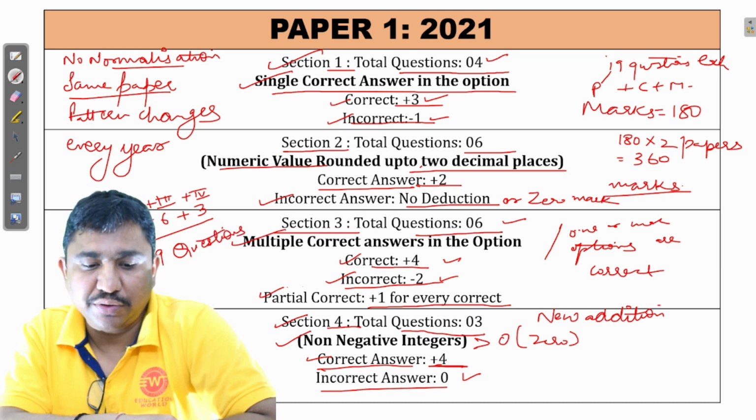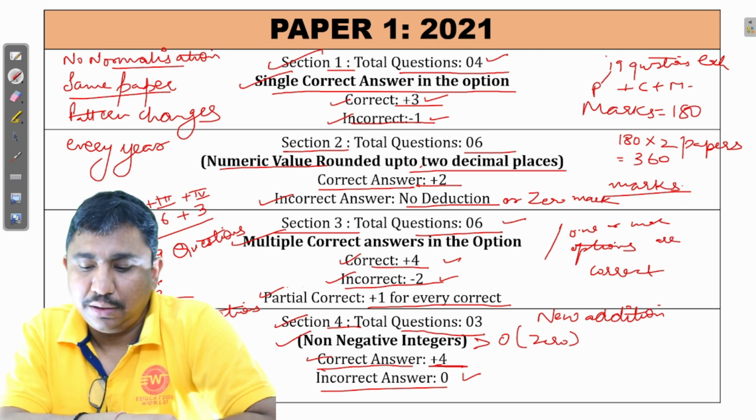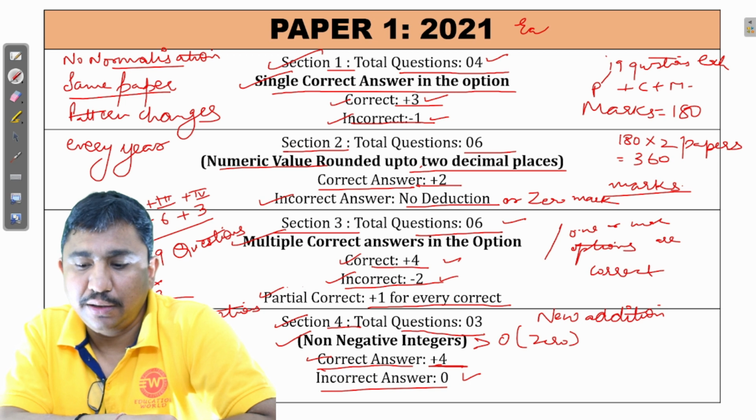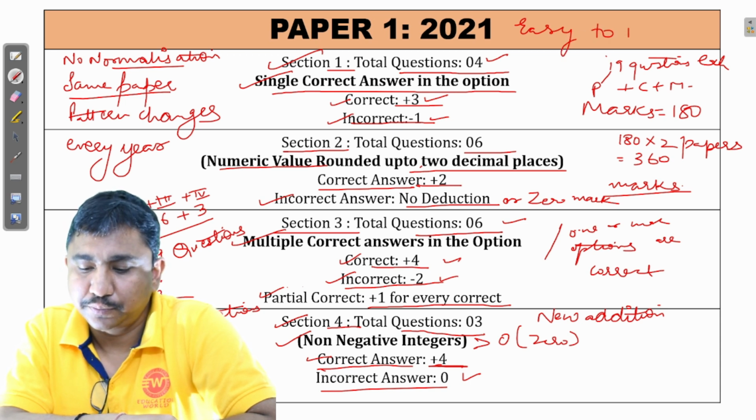So 57 questions in 3 subjects. Total marks allocated were 360 for 2 papers, 180 for 1 paper. And this year, the category of paper 1 was easy to moderate.